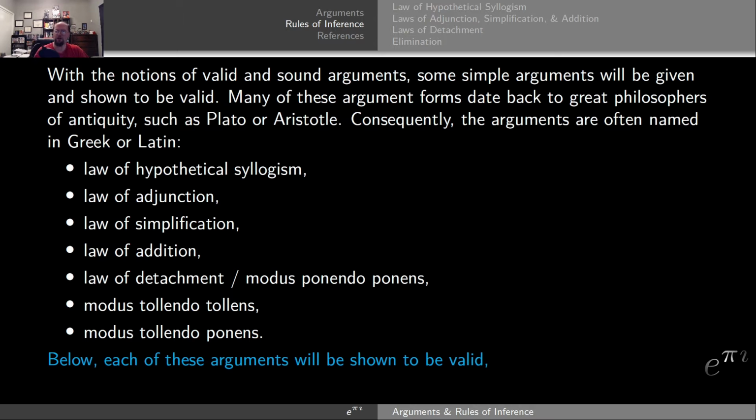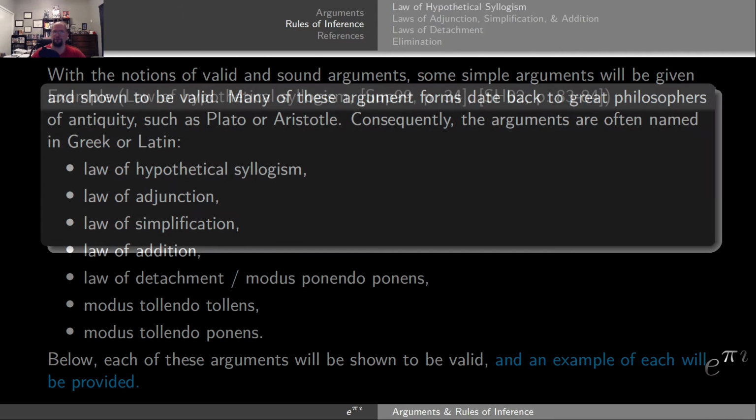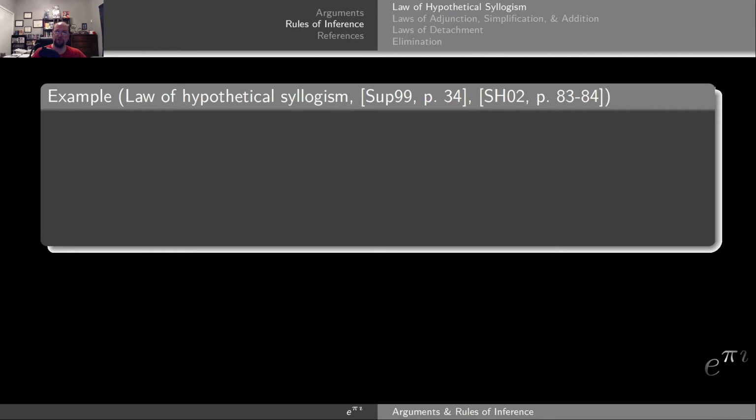Below, each of these arguments will be shown to be valid, and we'll also give an example of each so that you can see how each of these is actually being used. Let's start with the law of hypothetical syllogism. A hypothetical syllogism has two premises that lead to a conclusion. The first premise is P implies Q, the second premise is Q implies R, and the conclusion is P implies R. The three dots here serve the same role as therefore or thus, showing you where the conclusion is. So we have two premises, and the conclusion is set off with these three dots.